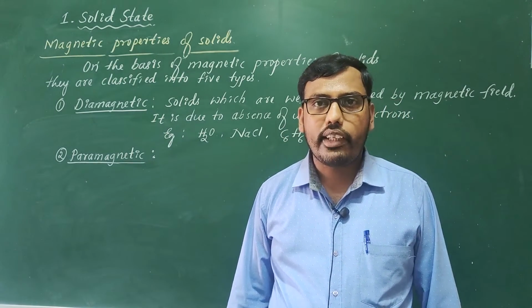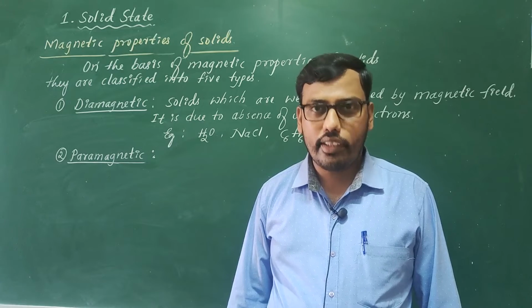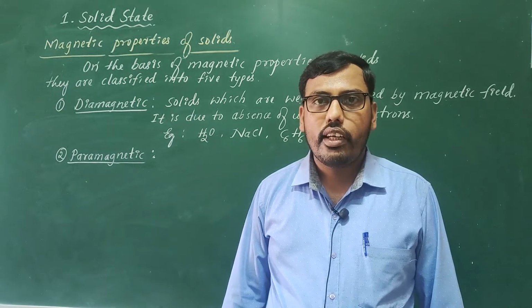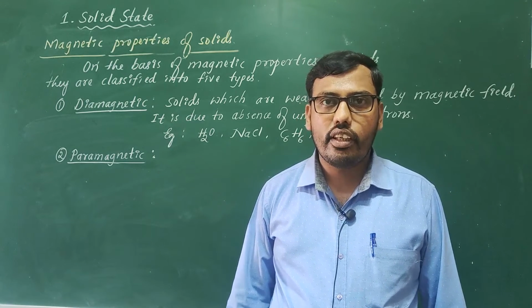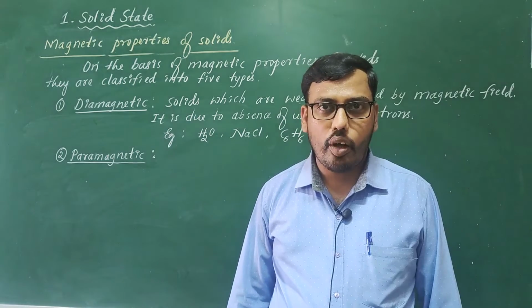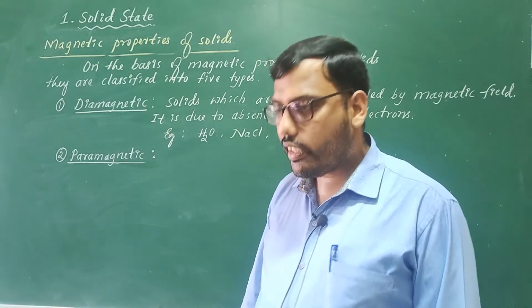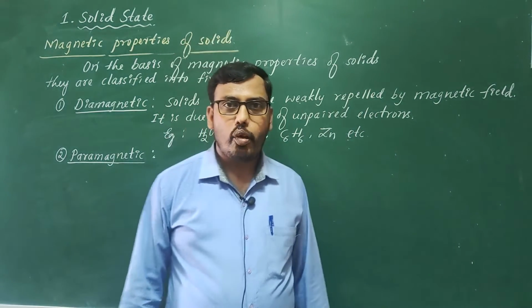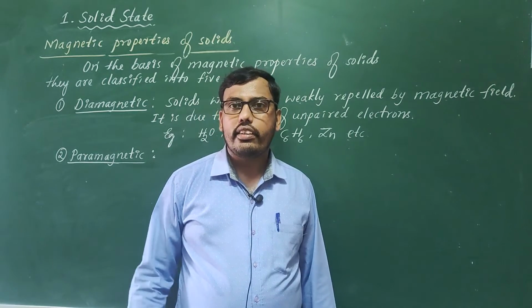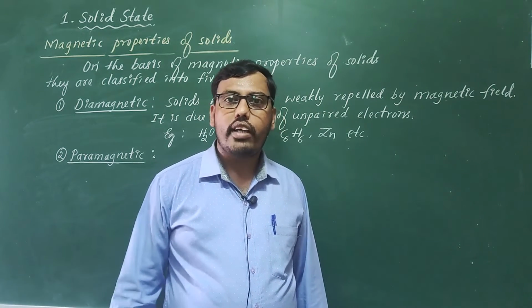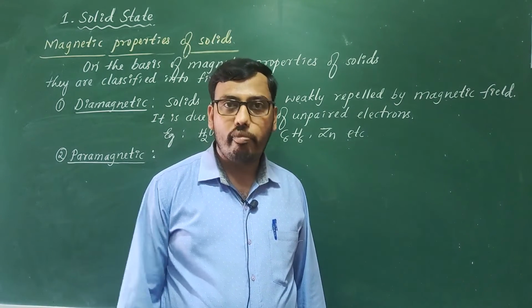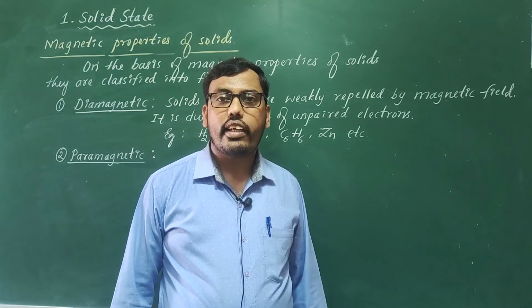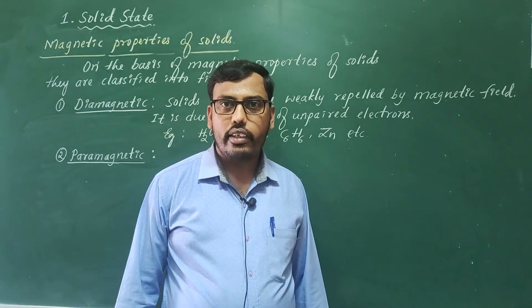So paramagnetic substances are attracted by the magnetic field because there is a presence of at least one unpaired electron. When a magnetic field is applied, these unpaired electrons start orienting in the direction of the magnetic field, hence these are attracted by the magnetic field.